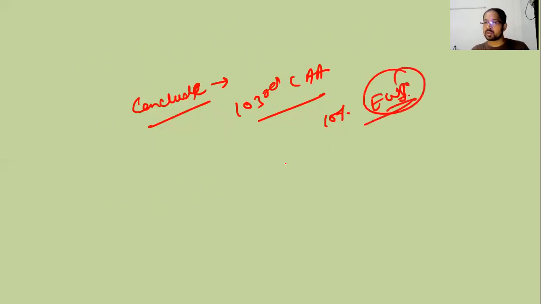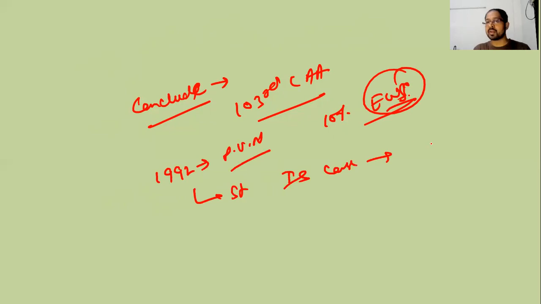Although this has been in the court, as I told you, this was also given in 1992 by the P.V. Narasimha Rao government, but it was struck down in the Indira Sahni case because it was not backed by a constitutional amendment. So this time it has been backed by a constitutional amendment, so it is still in the Supreme Court.